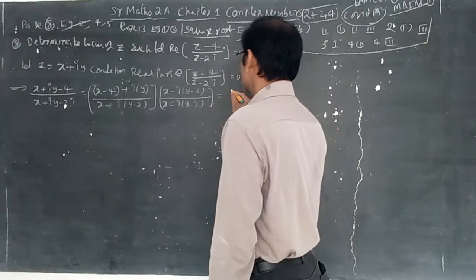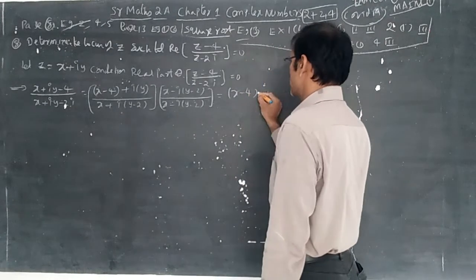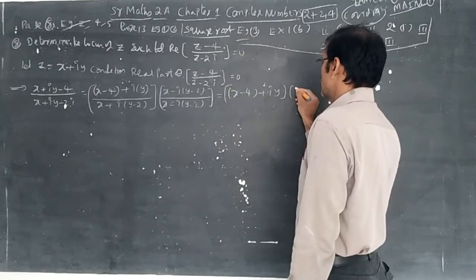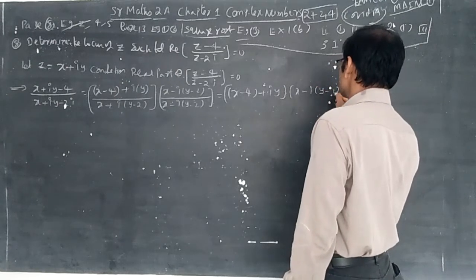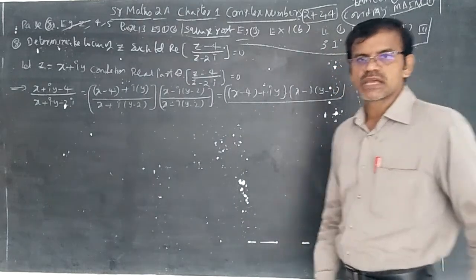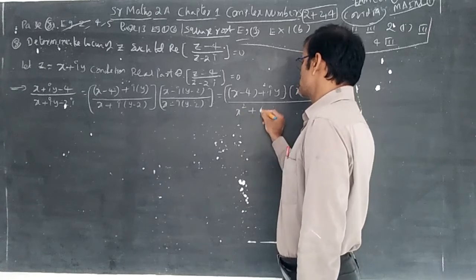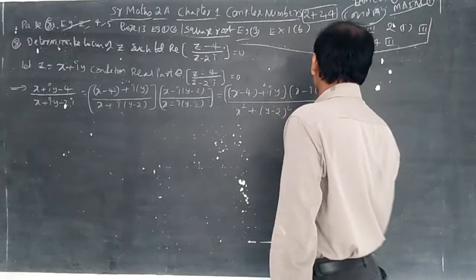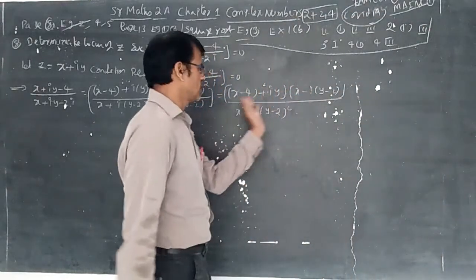That is equal to x minus 4 plus iy within the bracket, into x minus i into y minus 2, whole by, understand the formula: a plus ib into a minus ib is a square plus b square. So here x square plus y minus 2 whole square. Now multiply each and every term like this.